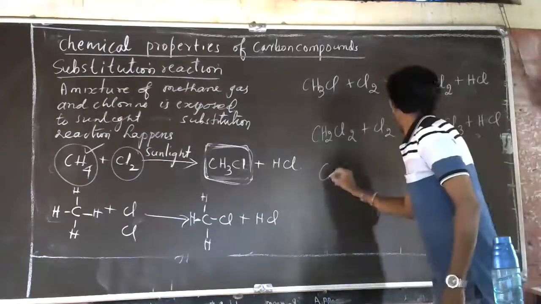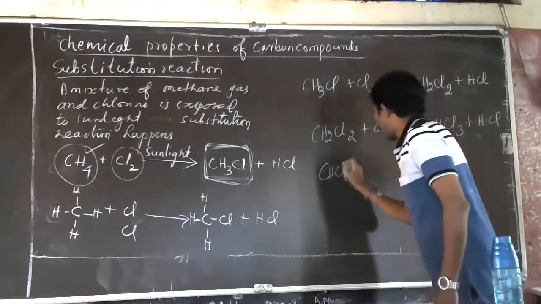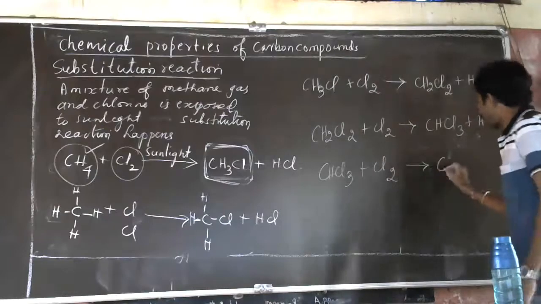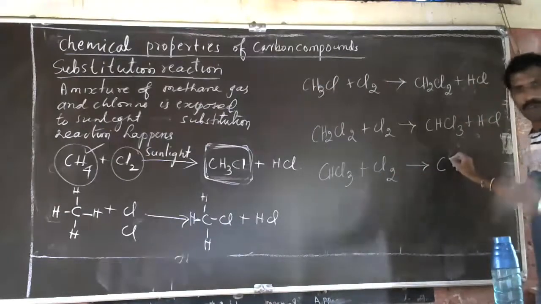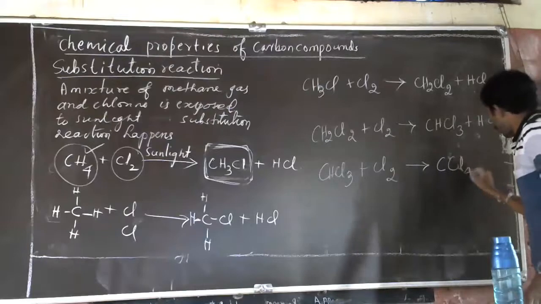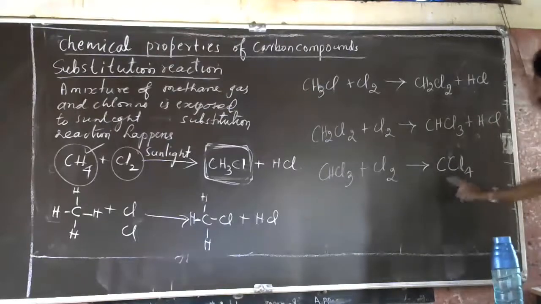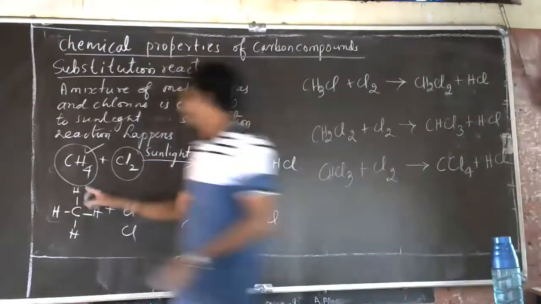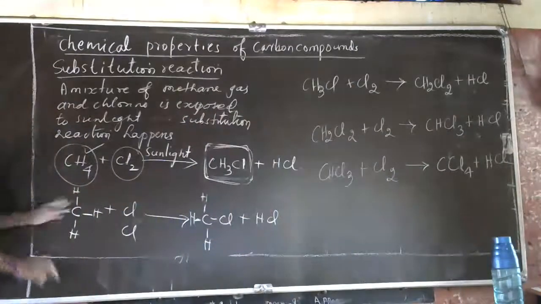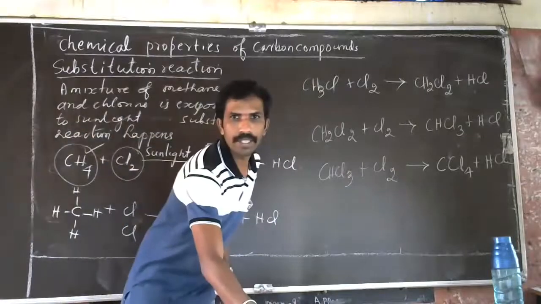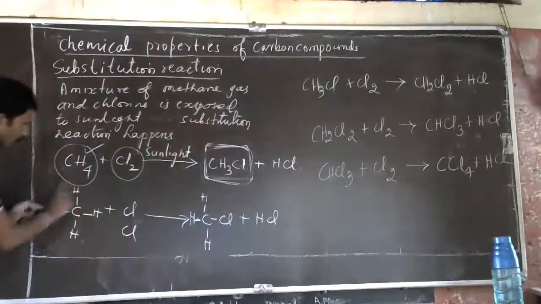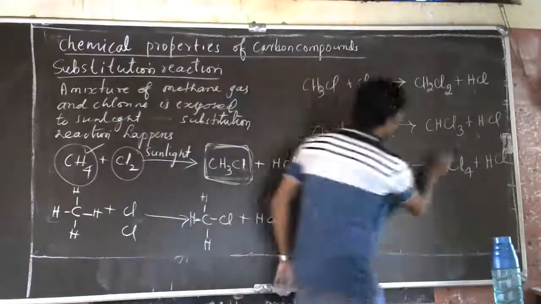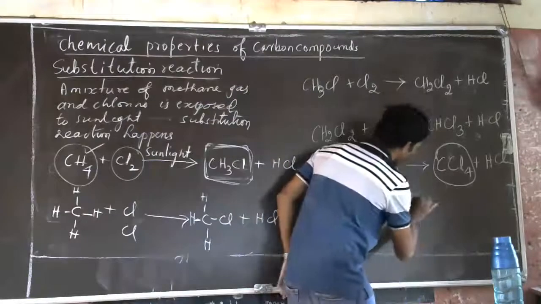If it continues, CH2Cl2 plus Cl2 gives CHCl3 plus HCl. It continues, CHCl3 plus Cl2 gives CCl4 plus HCl. Complete four hydrogens are replaced by chlorine. All four hydrogens are substituted by chlorine, and finally a new compound is formed, that is carbon tetrachloride.